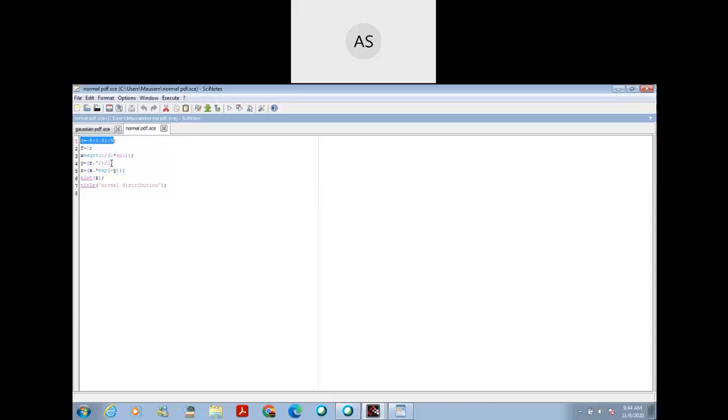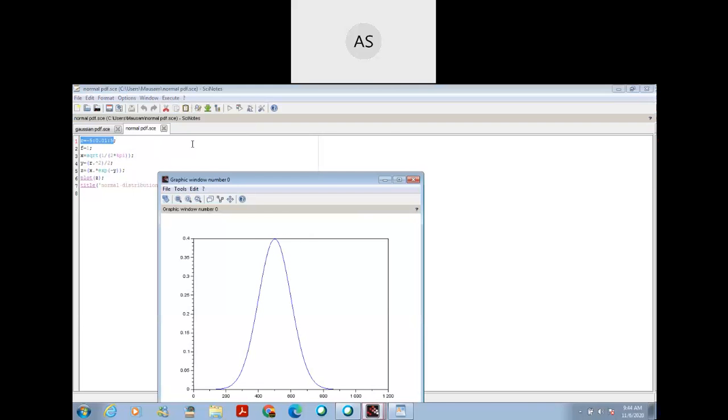The value of sigma is 1, so we get the value of y is equal to data square divided by 2, and if we put the values of x and y in this, we get the formula for the normal probability density function. And this is the normal distribution for the given data.